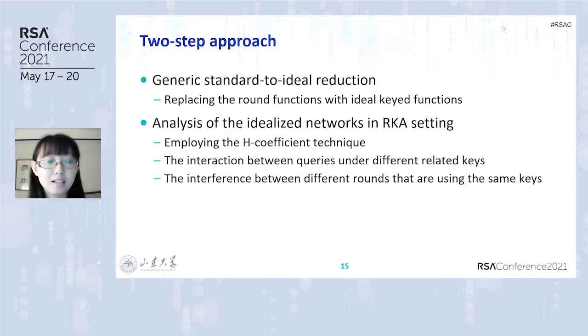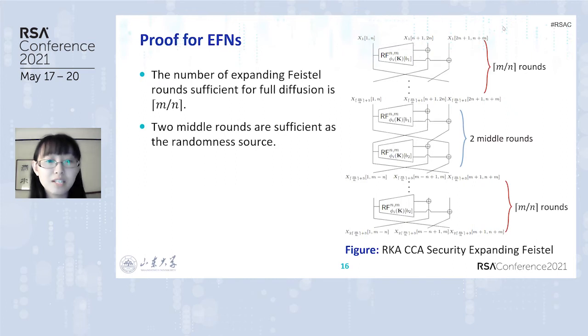For the RK analysis of the idealized networks, we employ the widely used H-coefficient technique. This step follows the same general paradigm as the H-coefficient-based single-key CCA security analysis. So, the analysis has to consider the interaction between queries under the different related keys, and the interference between different rounds that are using the same keys. We now briefly discuss the proof for EFN.